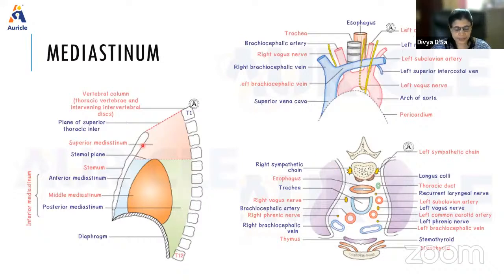So superior mediastinum is very important and posterior mediastinum is important. Middle mediastinum, mainly the heart will be the main content there. So superior mediastinum, when we see the boundaries, superiorly it will be the plane of thoracic inlet. Below will be the imaginary line drawn from the sternal angle to the lower border of T4. Anteriorly, it will be the manubrium sterni, and posteriorly it will be the fourth thoracic vertebrae.